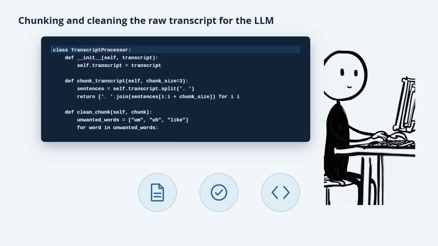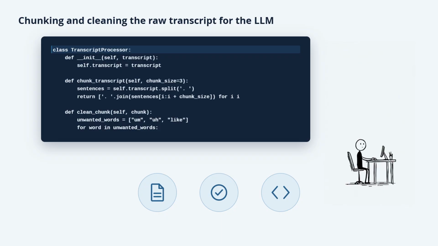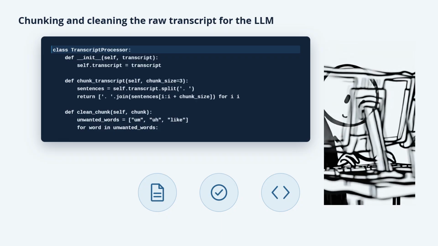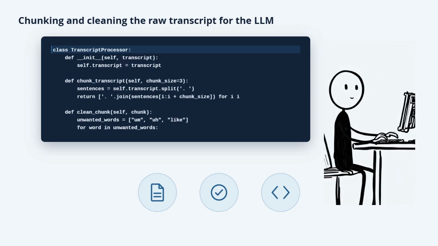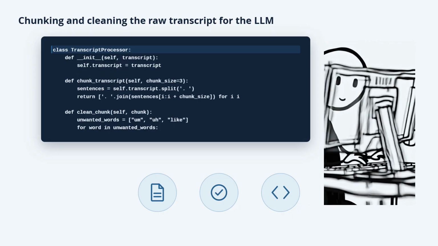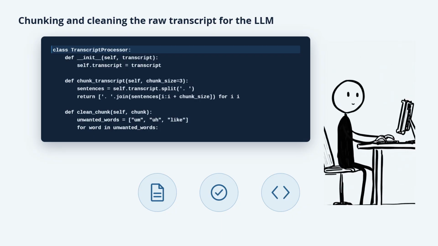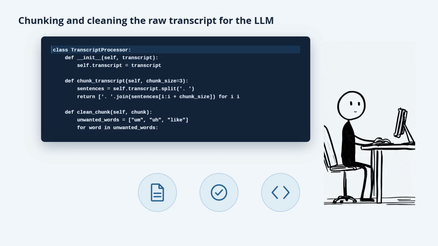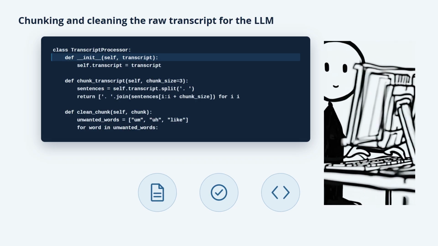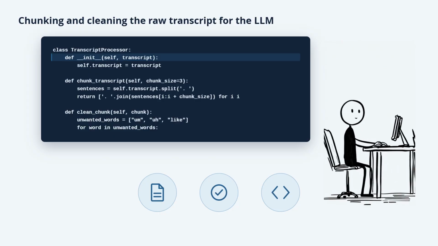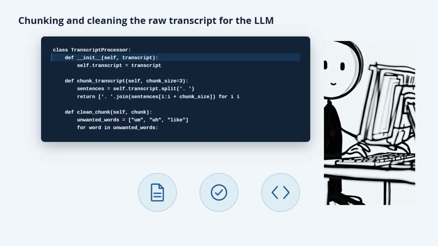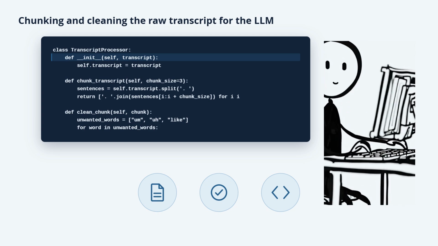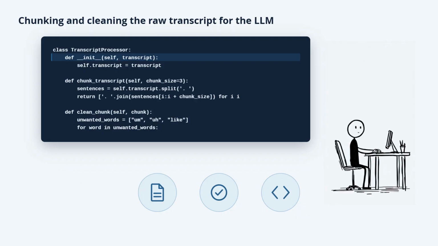First, let's talk about chunking. Raw transcripts can often be long and contain various topics all jumbled together. This can make it hard for our model to understand the context and extract meaningful summaries. By breaking the transcript down into smaller, manageable chunks, usually a few sentences or a paragraph at a time, we create focused pieces of text that are easier for the model to analyze. It's like giving it bite-sized information rather than overwhelming it with a large block of text. This step helps maintain coherence when the model processes each segment and contributes to generating cohesive summaries.